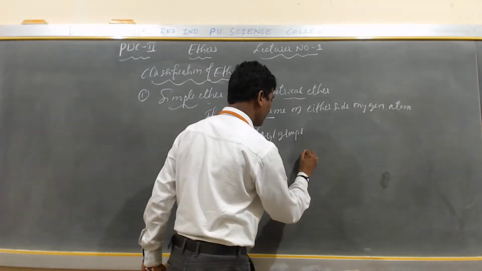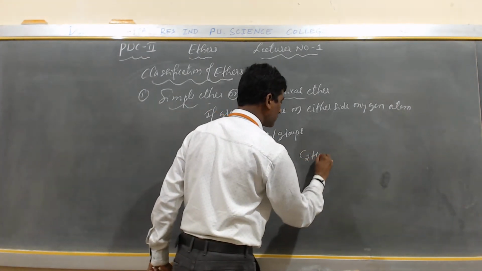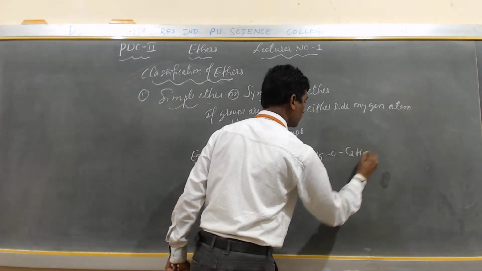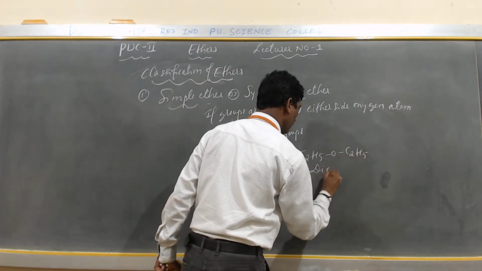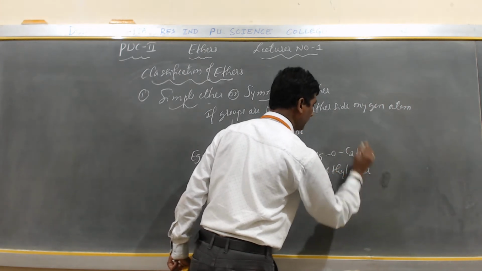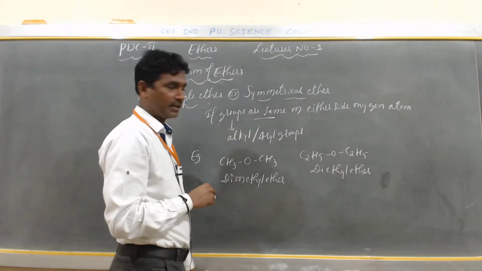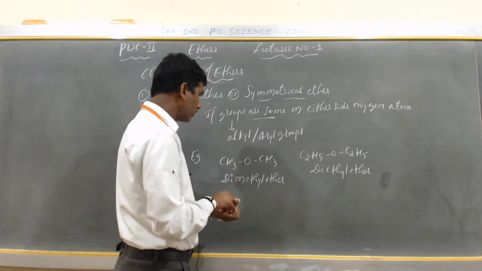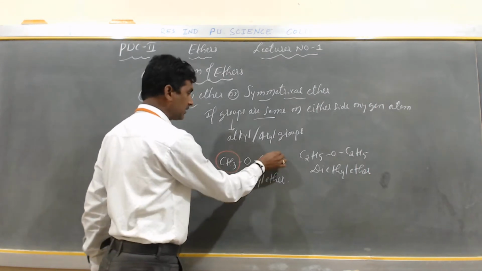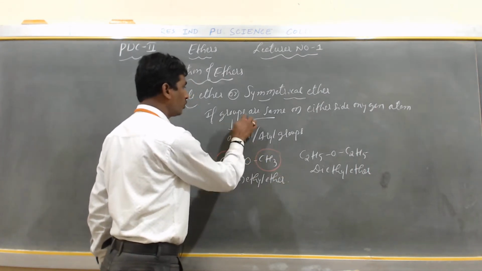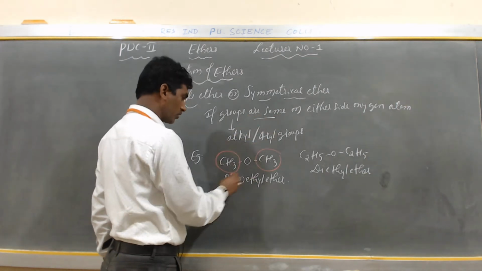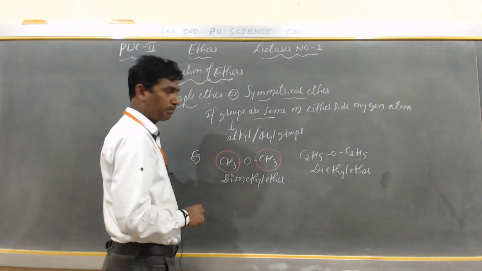The next I can write here as C2H5-O-C2H5. It is called diethyl ether. Here both the alkyl groups, CH3 and CH3, are alkyl groups. If the alkyl groups are the same on either side of oxygen, it is called simple ether.